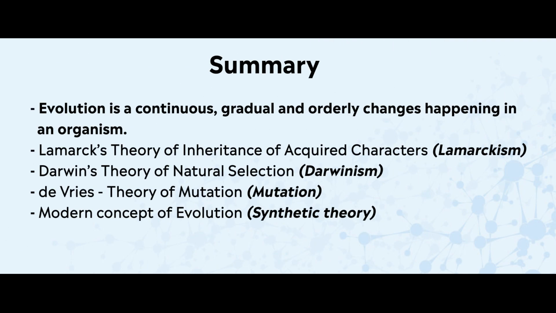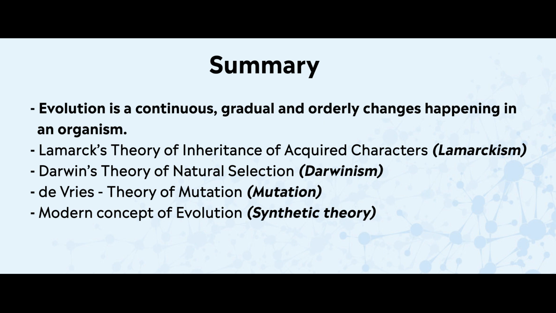So let us now look at the summary of the lesson that we have discussed today. In the first part, we talked about evolution, wherein we said that evolution is a continuous, gradual and orderly change in the organism which creates more complex organisms which have orderly structures and which are very efficient. After that, we looked at the 4 theories that better explain the phenomena of evolution.